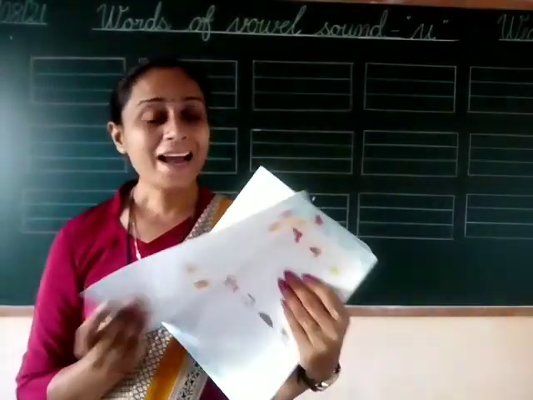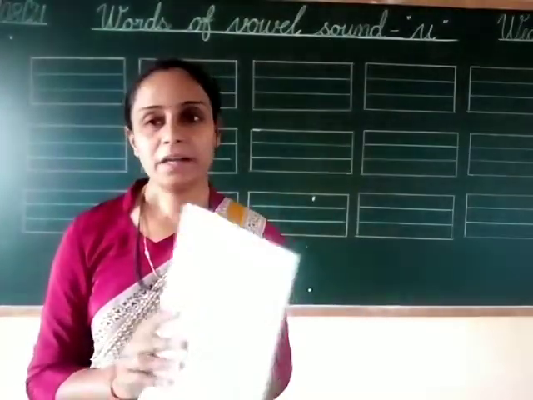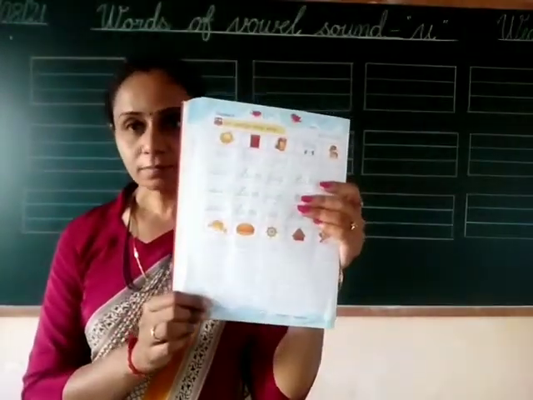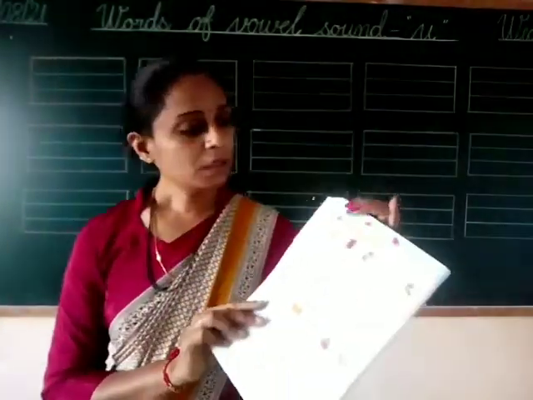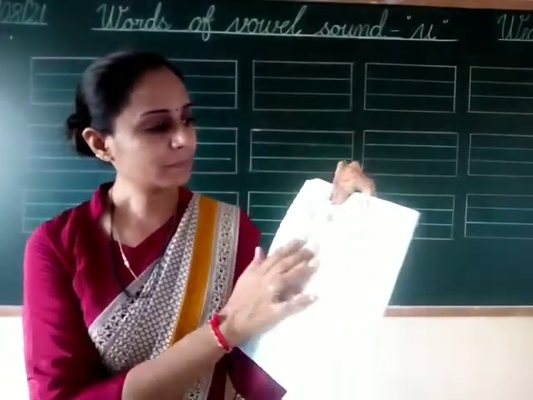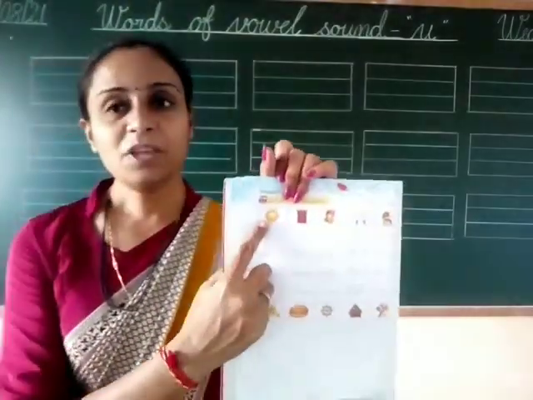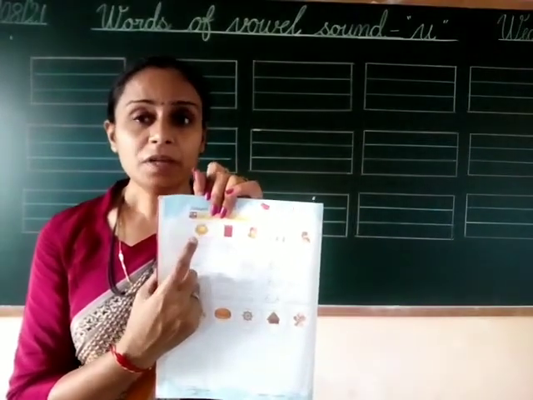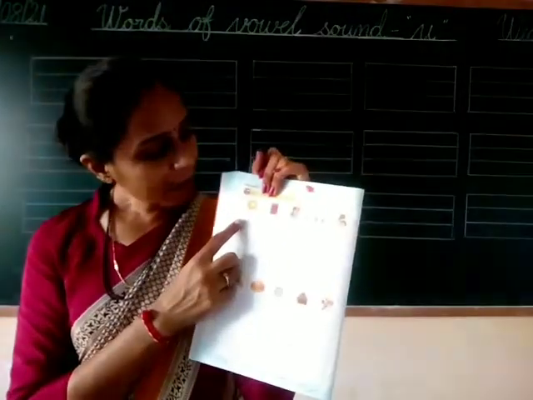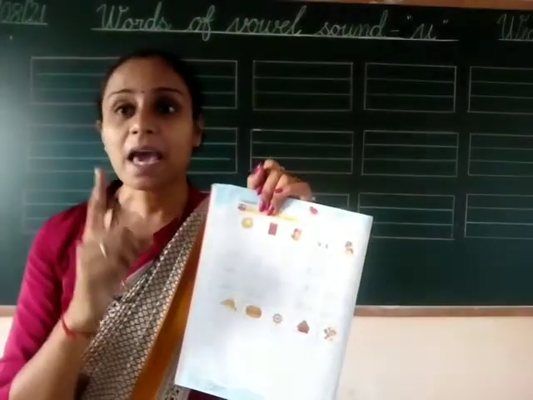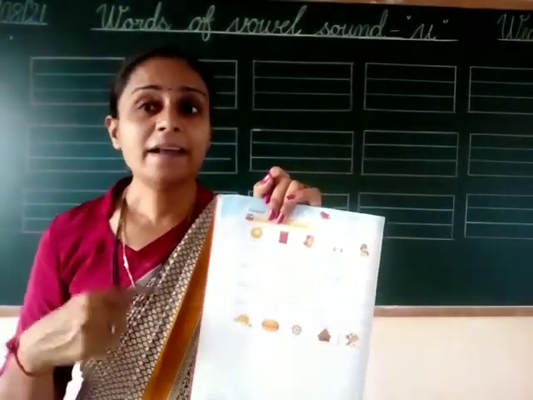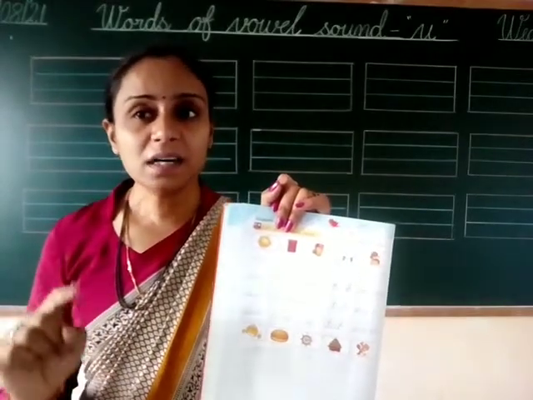U, and sound is A. Now take out page number 22. Look at here. This is picture of sun. Spelling of sun is S-U-N. Sun. And sound is Sa-N.